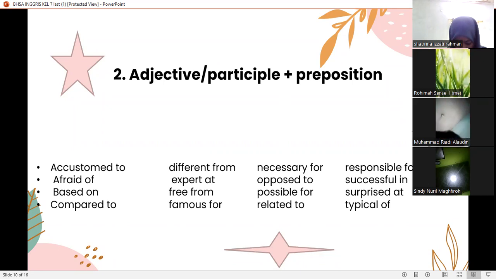Next, based on, free from, responsible for, surprised at. Next, compared to, common for, related to, typical of.